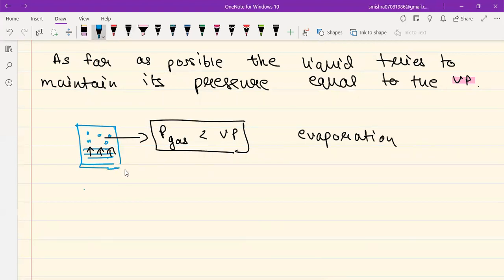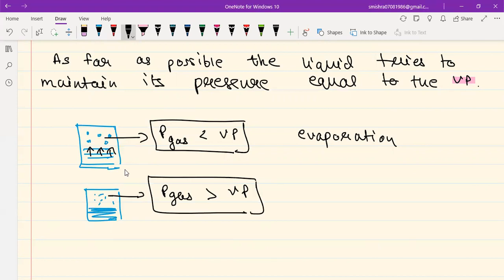Suppose on the other hand, I had a system in which there was liquid, and these were the vapors. And my dear students, the pressure of the gas was greater than the vapor pressure. So in this case, it has to decrease the pressure. See, vapor pressure is an equilibrium constant. It is a fixed value. It has got nothing to do with anything, okay?